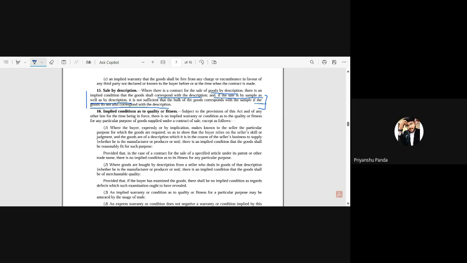Ma'am, it should tally with the description. Not only with the description, Priyansu, it should tally with both. Because in this you have mentioned a certain description. What is description?